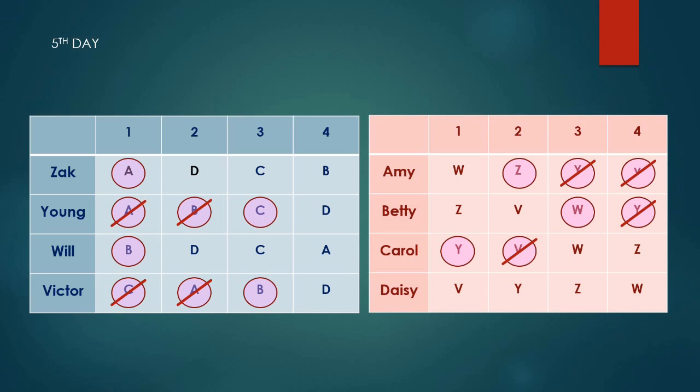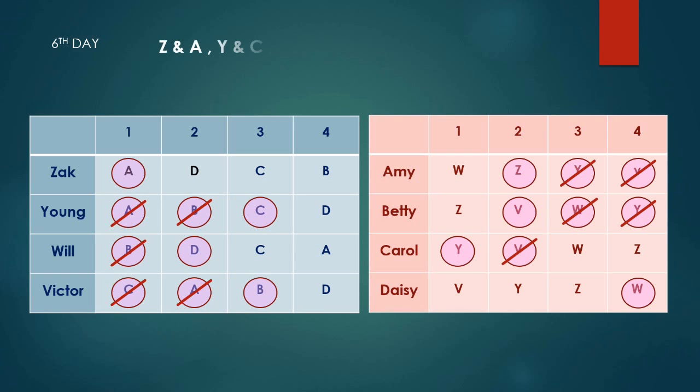On the fifth day, Victor proposes to Betty. In consequence, Will got rejected and begs the market. On the sixth day, Will proposes to Daisy. Daisy was devastated. After 6 long days, she finally got a suitor. She accepts his proposal and the 2 of them become engaged.